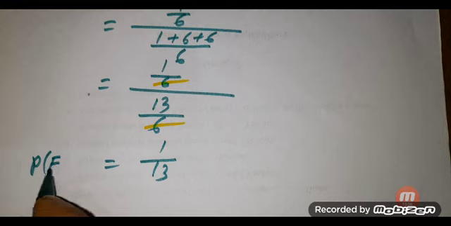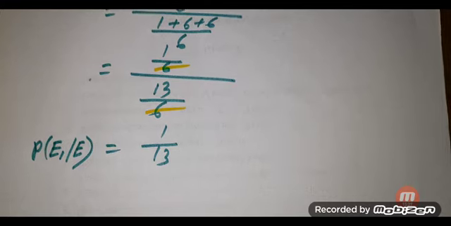So 1 by 13 is the P of E1 given E, that is the probability that the person who met with an accident is a scooter driver. This is how we can apply the Bayes theorem to solve different types of statistical problems.